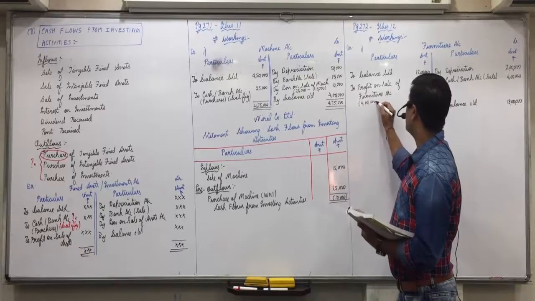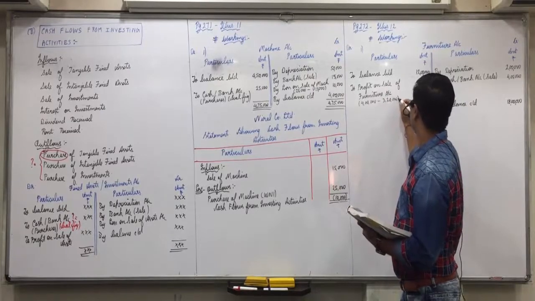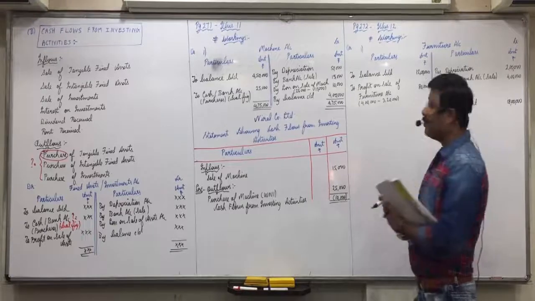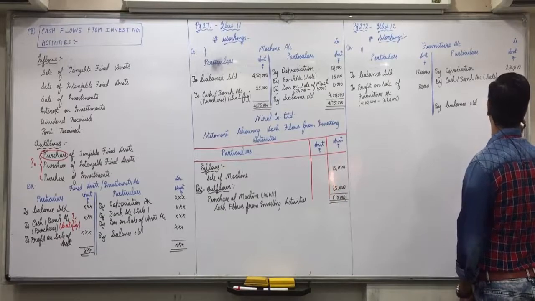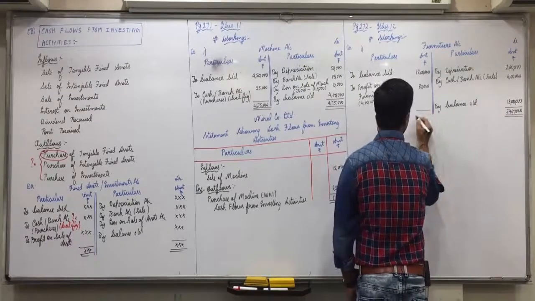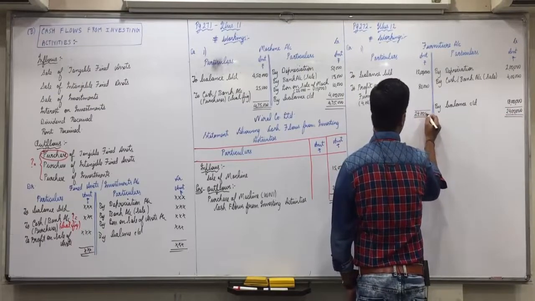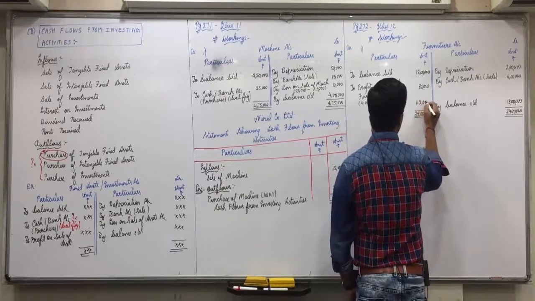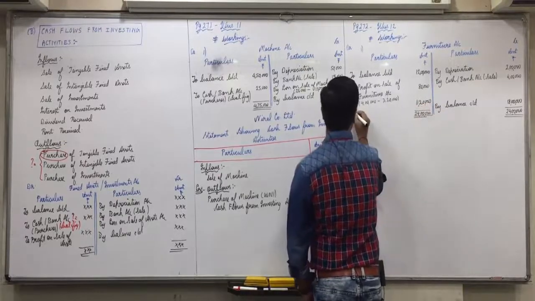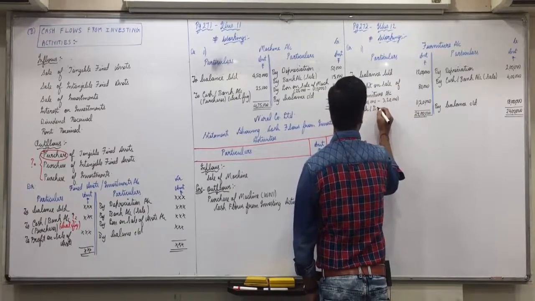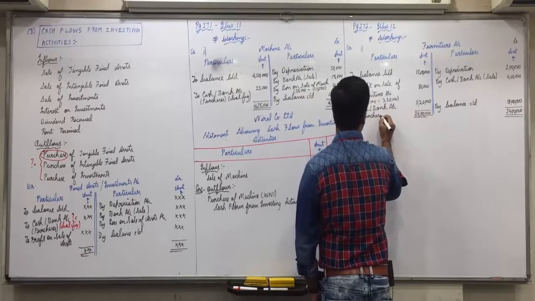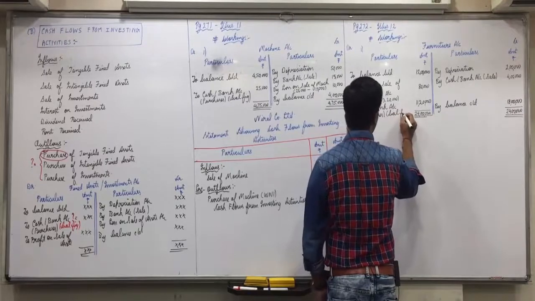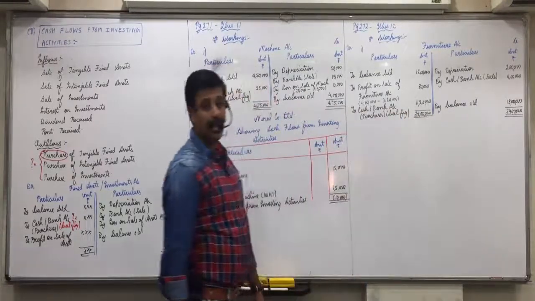4 lakhs minus 3,20,000, 80,000. Now whatever amount remains will be the amount of purchases. So credit side 18, 22, 24 lakhs. And 24 lakhs minus 12 lakh 80,000, 11 lakh 20,000. To cash or bank account, in bracket purchases and balancing figure. So is everyone clear how these purchases are obtained?